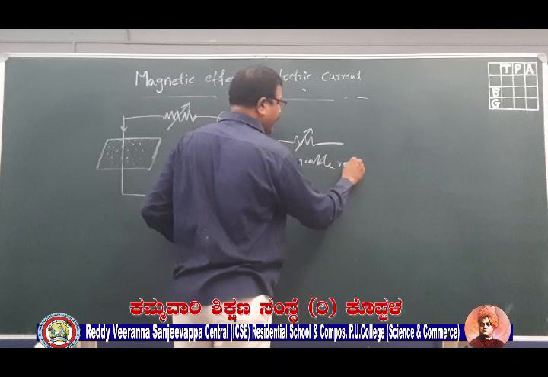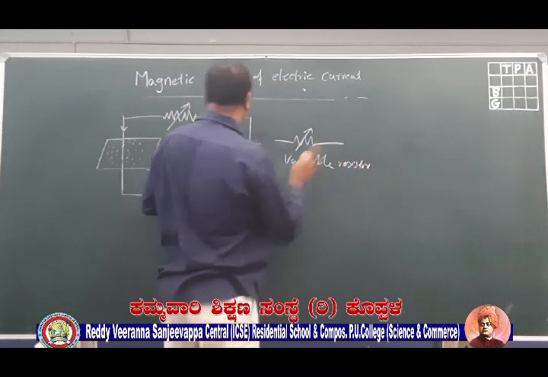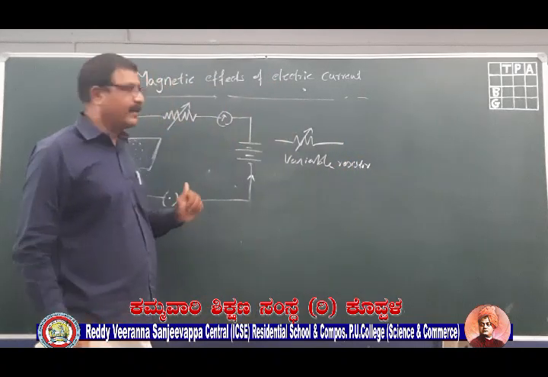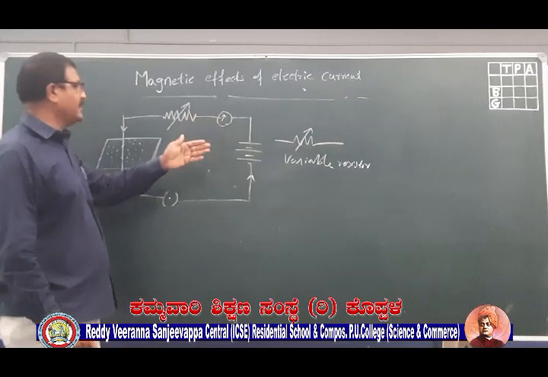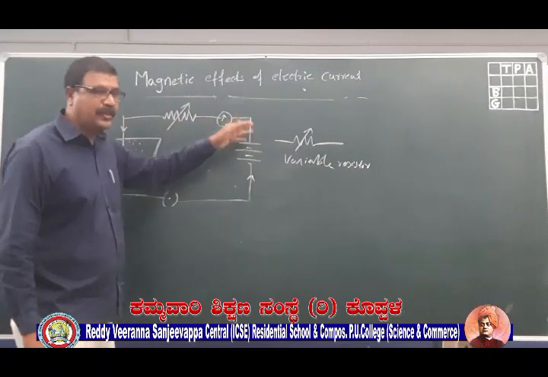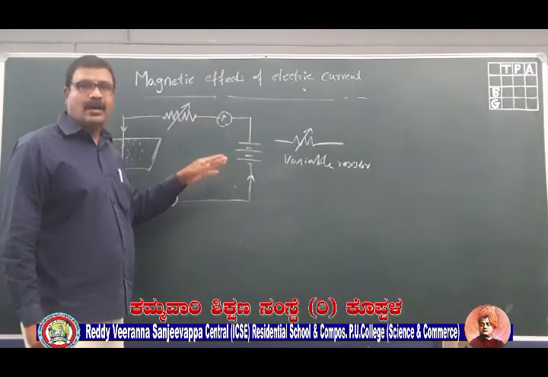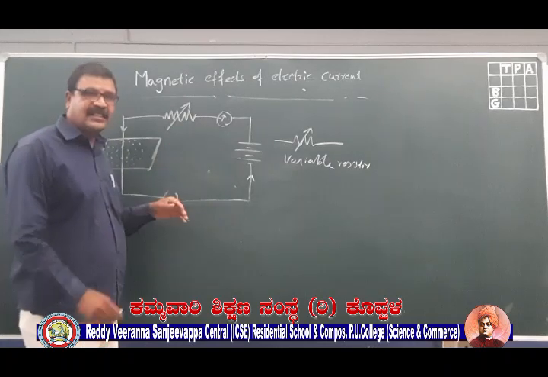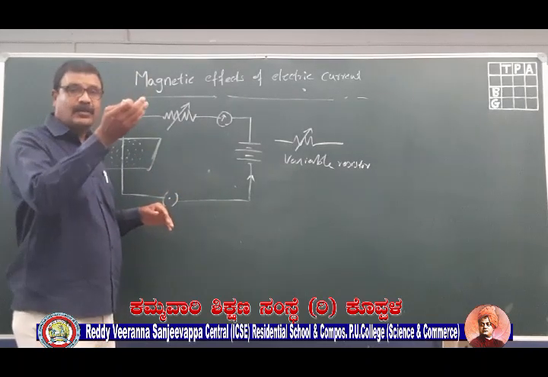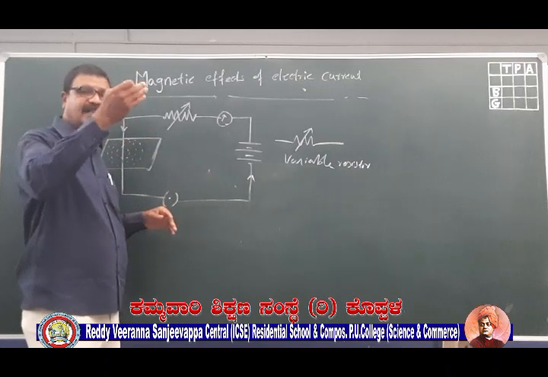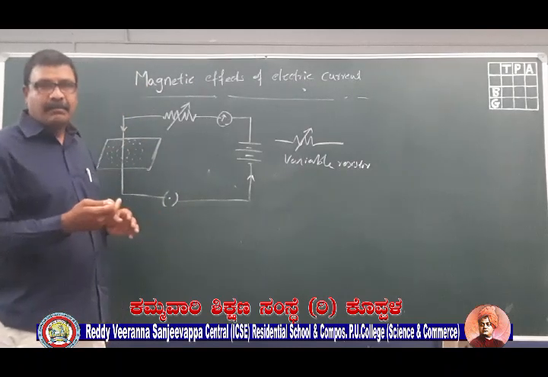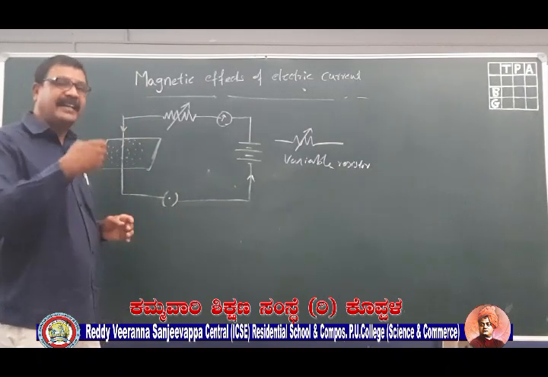What do you mean by variable resistor? I can vary the resistance of the resistor here. If I increase the resistance, then the current flowing through the circuit will be small. If I decrease the resistance, the current will increase. So by increasing the resistance, I can decrease the current, and by decreasing the resistance, I can increase the current.